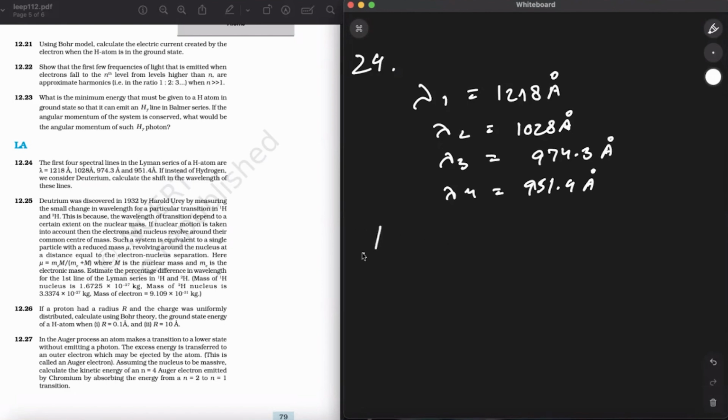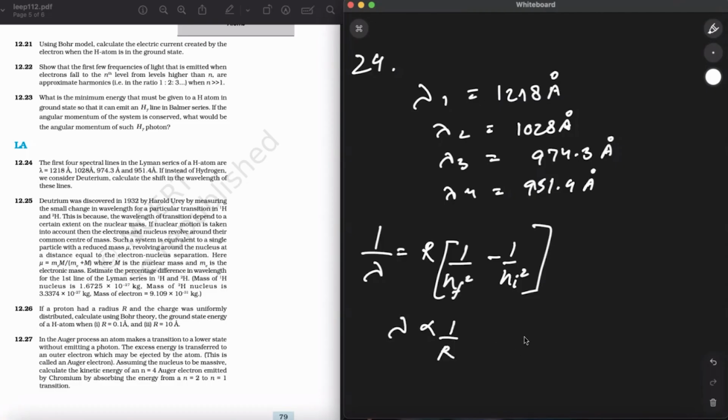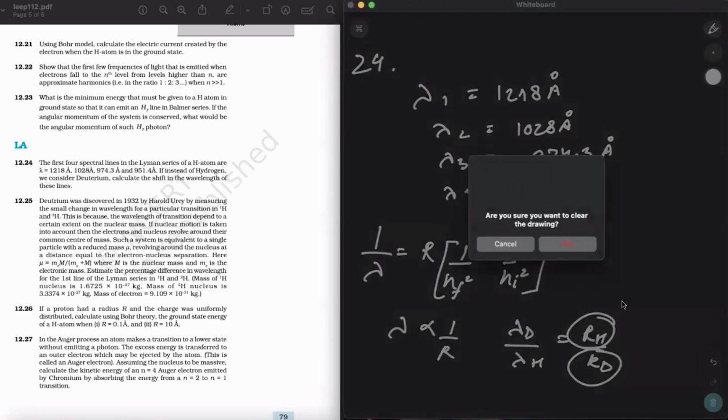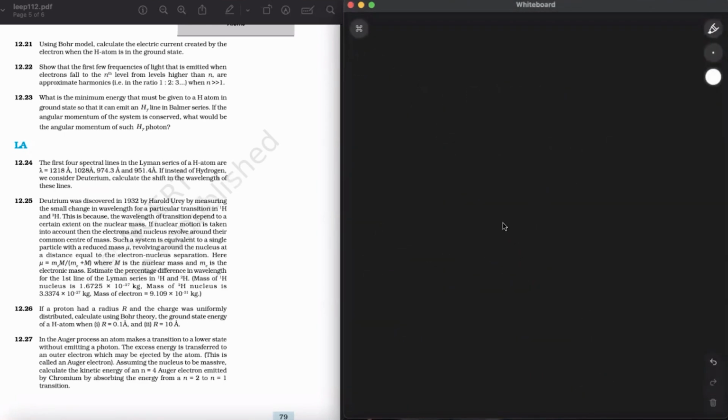Okay, so now what we know, 1 upon lambda is equals to R, the Rydberg constant, times 1 upon n final square minus 1 upon n initial square. This is the state in which the electron is currently. So lambda is inversely proportional to 1 by R, or we can write lambda deuterium upon lambda hydrogen can be written as RH upon RD. This is the Rydberg constant for hydrogen atom, and this is for deuterium. So if the state is same, then we have to just check for the different, like deuterium. We know already for the hydrogen. Now Rydberg for